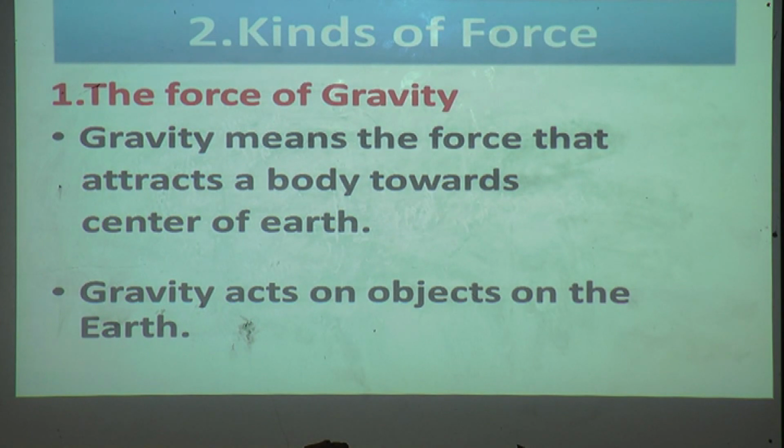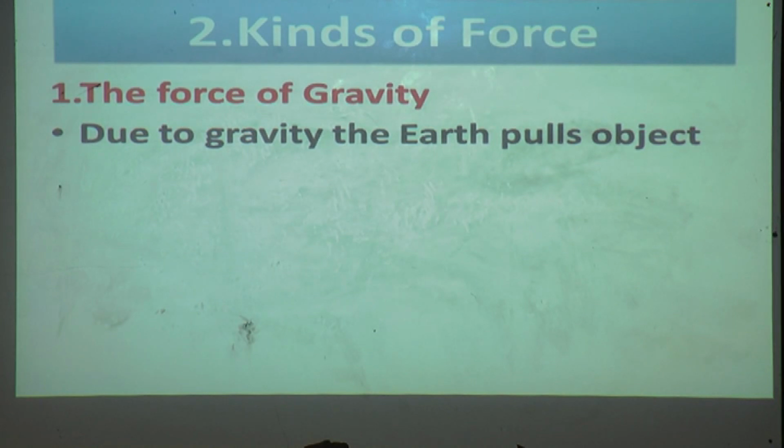When the objects are on the earth, that time the gravity force is applied to that object. Because of the gravity, the objects stay on the earth. Think, if the gravity is not there on the earth, what will happen? All the objects will not stay on the earth, they will fly in the air if the gravity is not there on the earth.